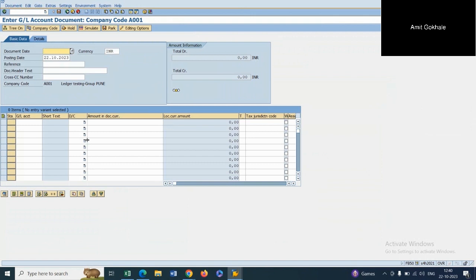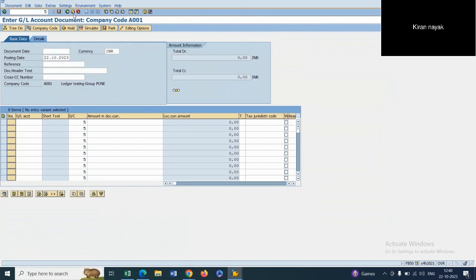So imagine a company where we had two ledgers activated. What will the system do? It will automatically post the entry to both the ledgers. It will not even ask you. Okay, yes, this was the confusion.